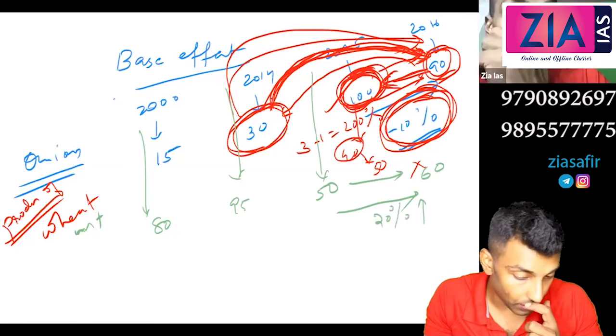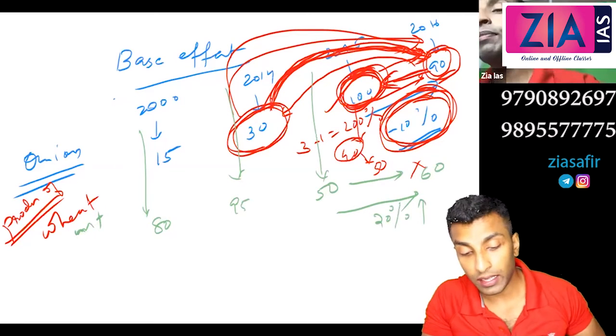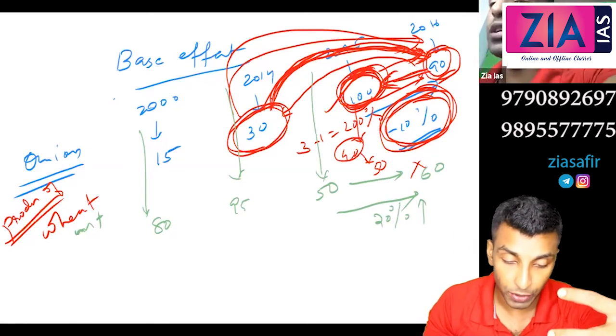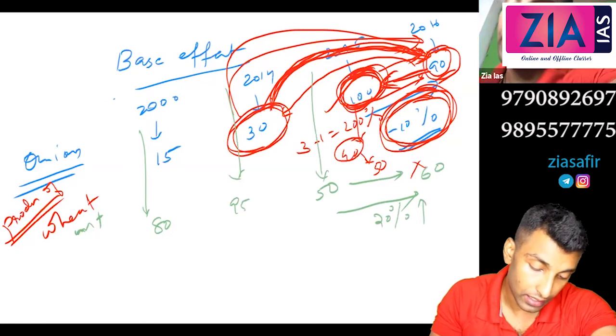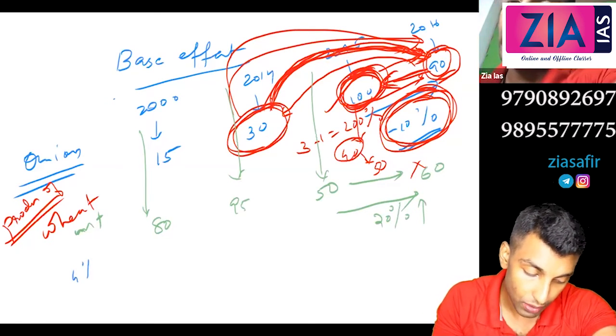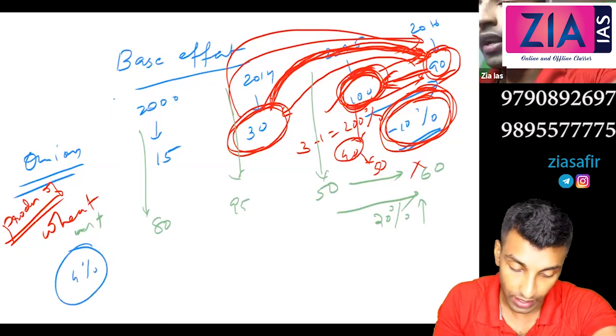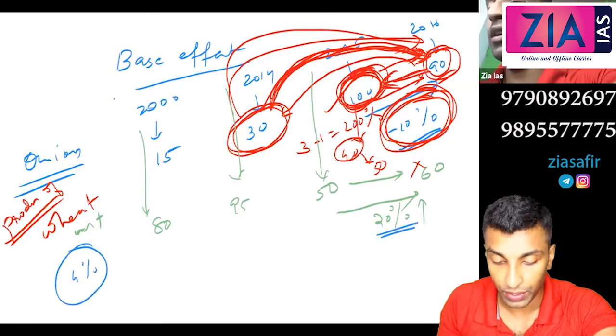So you can see a 20% increase in production. Now you know one thing, a 20% increase in production will never ever come in agriculture. How much are we targeting in agriculture? Increase in production, we are calculating and we are targeting 4% only. So here you can see 20% increase in production.